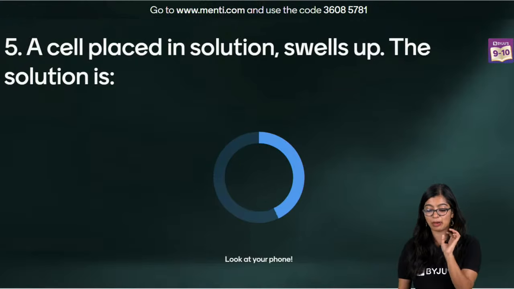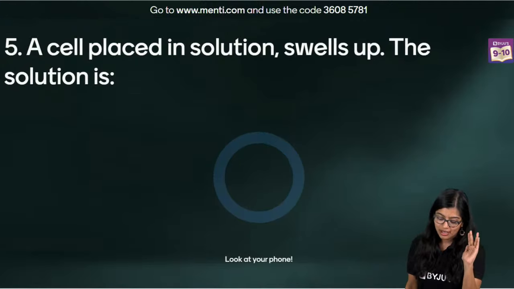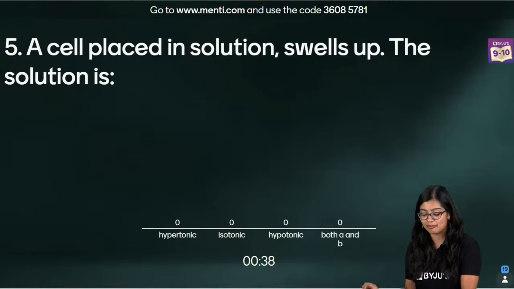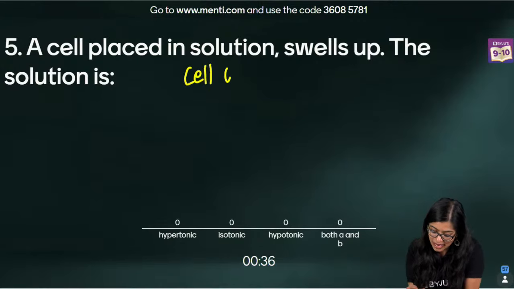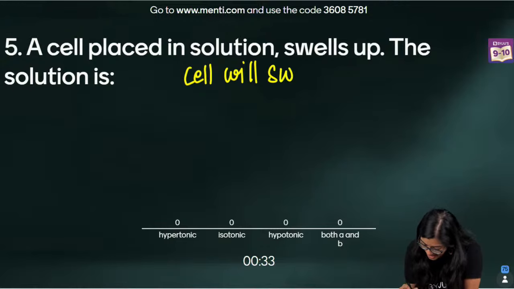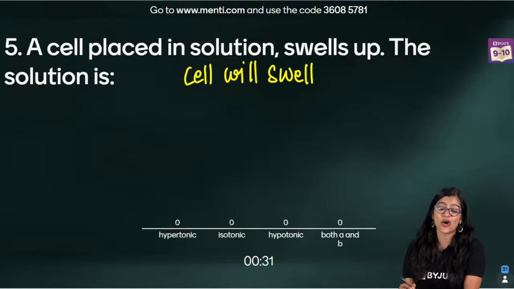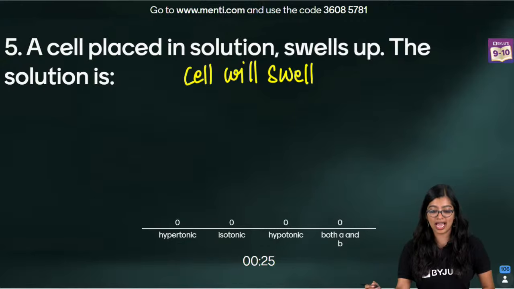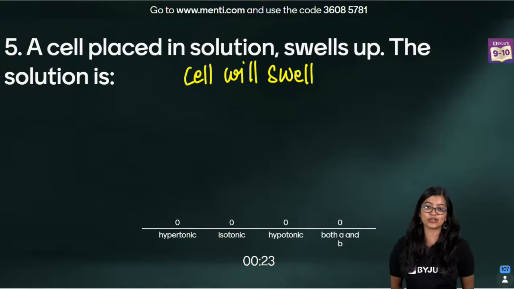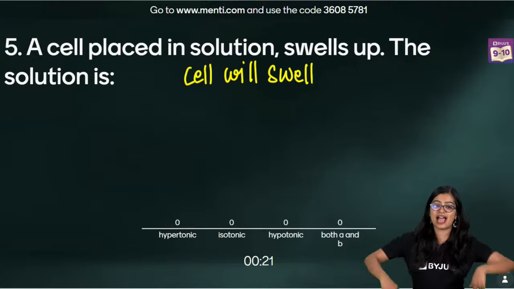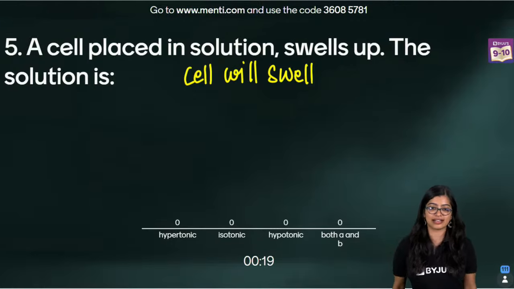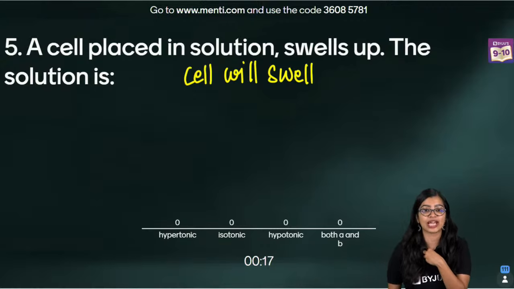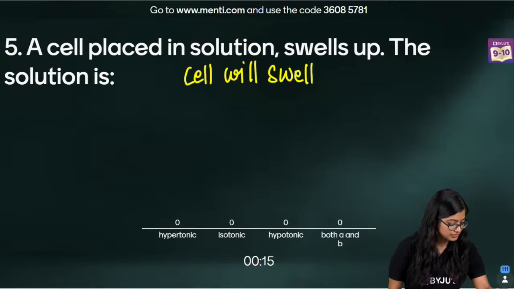A cell, when it's placed in a solution, the solution will swell up. So this is cell will swell. When is cell swelling? I have been singing this all day today, okay? When is cell swelling? Cell will swell when? Hypo, hyper, iso, both A and B. I have my fingers crossed that you get this answer correctly. You have to make me proud, okay, by getting this answer correct.